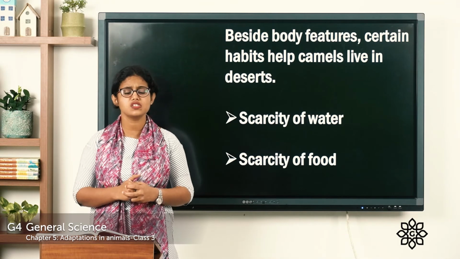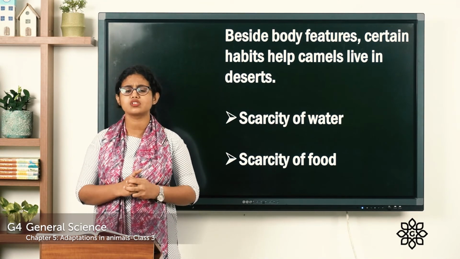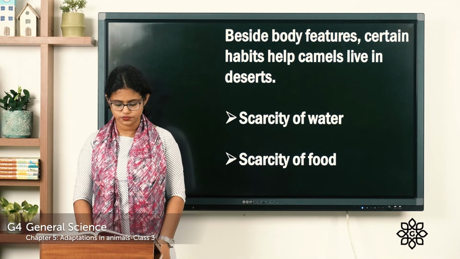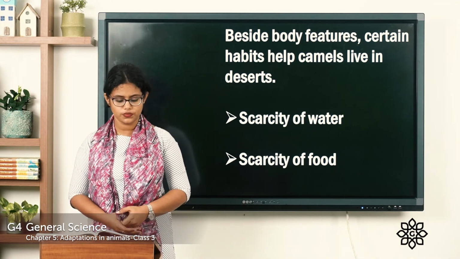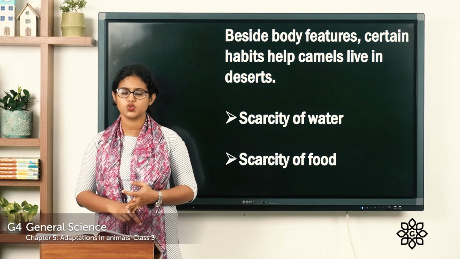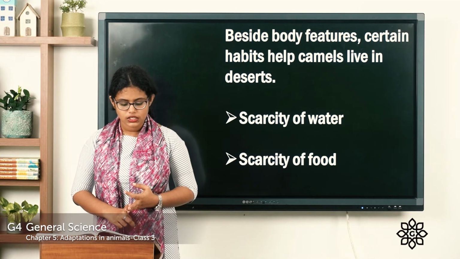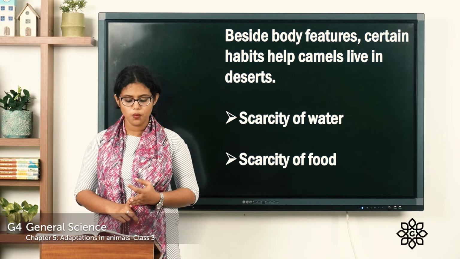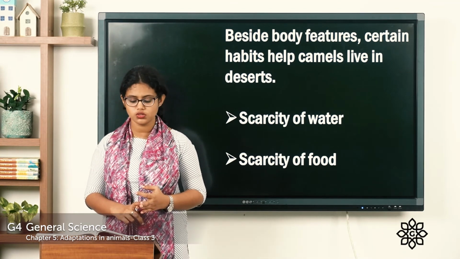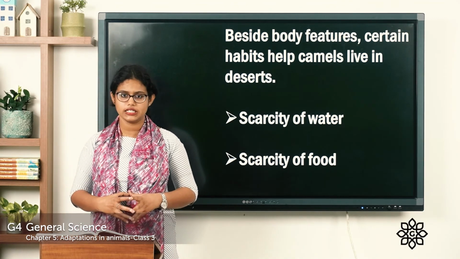So camels have some body features that help them to survive in the hot, sandy desert. On page number 50, there are 3 questions given. I hope you have all done the first 2 questions. Let's read the third one. Dash, seals or mosses, are the main source of food of polar bears. So what is the answer? The answer is seals.